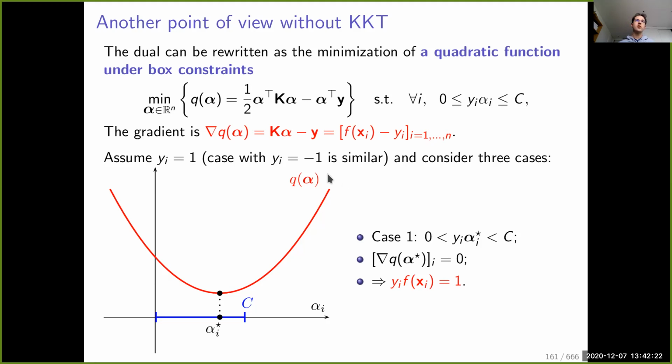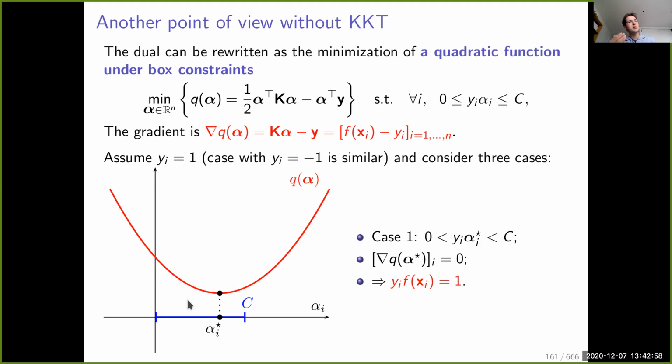And this quadratic function with respect to alpha_i I can plot as a quadratic function like this. If I take a slice of the objective and optimize over alpha_i only, this is a typical quadratic function, which is minimum at some point, alpha_i star. There are two cases. One case is that y_i alpha_i star is strictly between 0 and C. That means that these constraints are not tight, which is good.